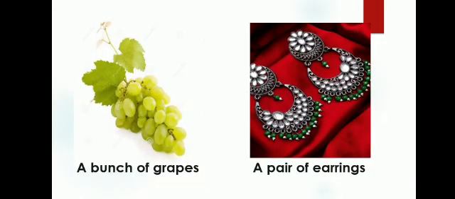Children, we have a collective noun for a group of things as well. Now students, tell me, do you ever get one grape or do you ever buy a single grape? You never do that, right? You always buy grapes in a group. And what do you call this group of grapes? A bunch of grapes. So grapes in a group are called a bunch of grapes.